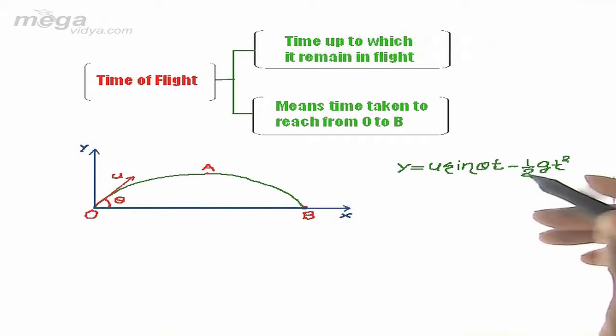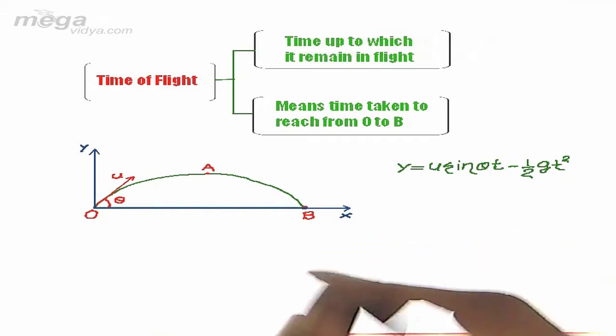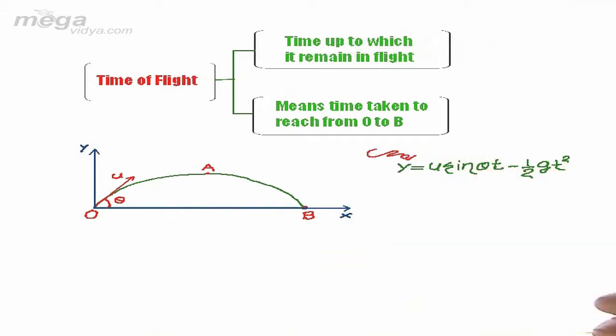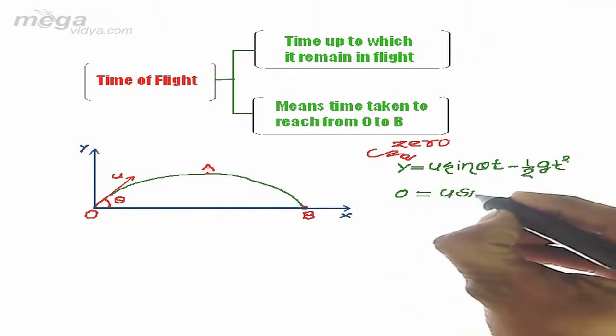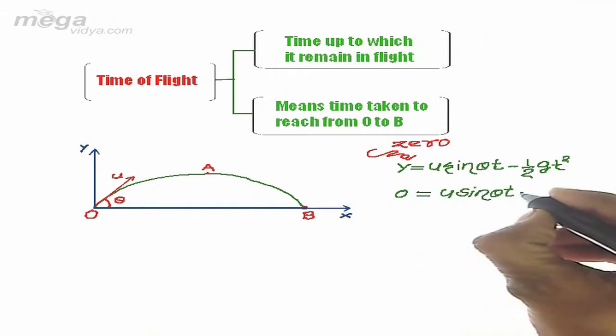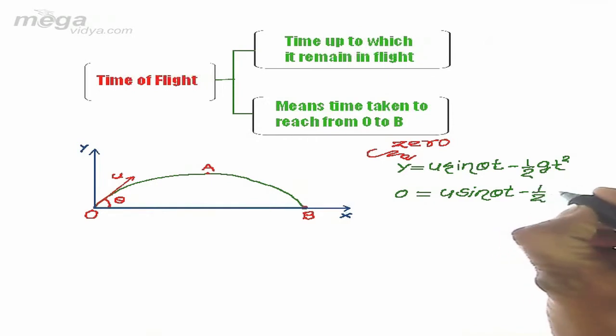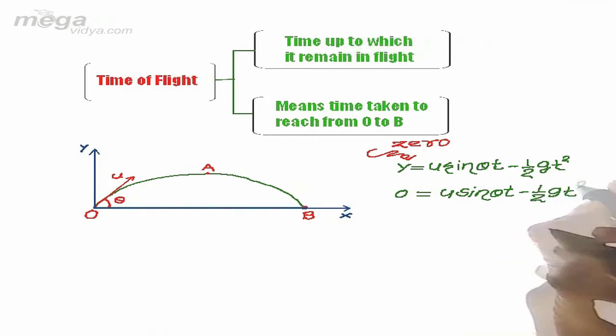So u sine theta into t minus half into the acceleration, which is vertically downward and equal to g, into t square. Now if we put this y equal to 0, then we get the equation 0 equals u sine theta t minus half g t square.